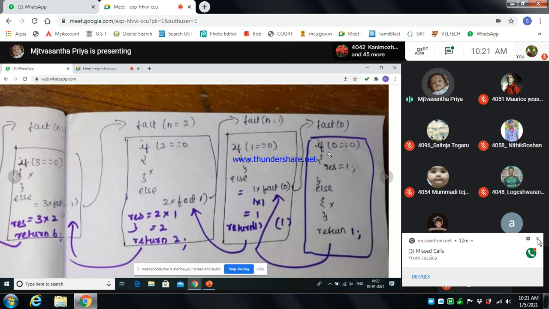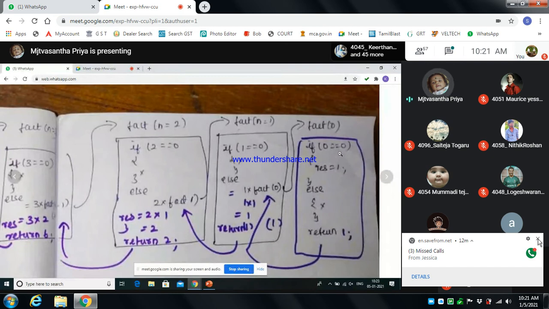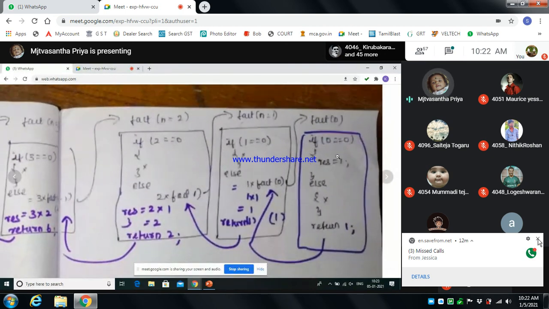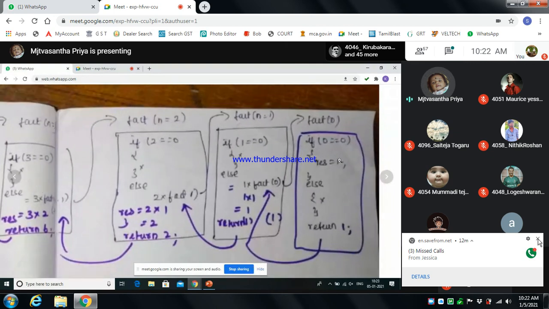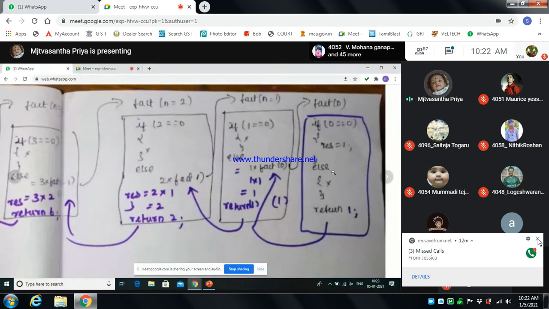If 0 equal to 0, the given if condition is true. Here only the if true part is executed. Since 0 equal to 0, the condition is true, so the statement result equal to 1 is executed. It does not execute the else part because the given condition is true.